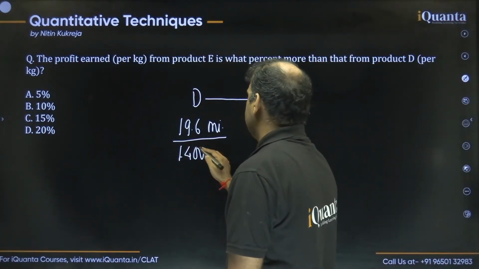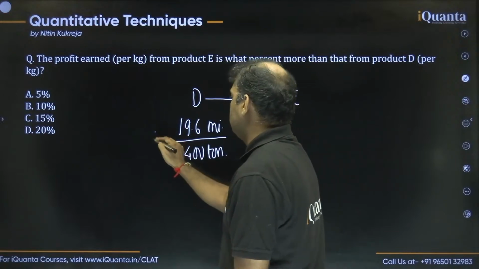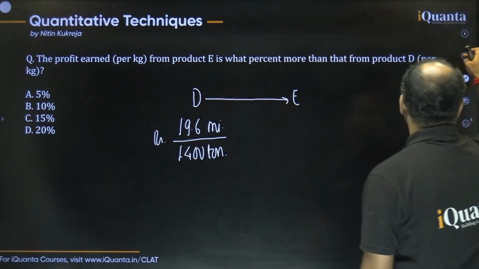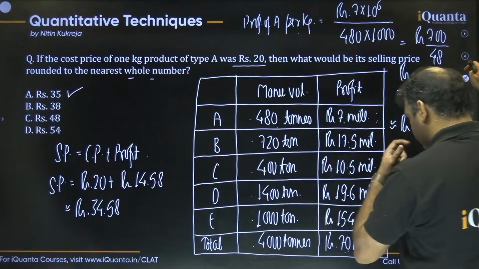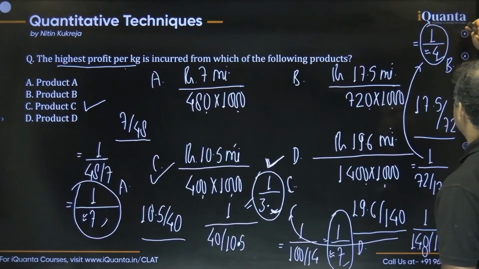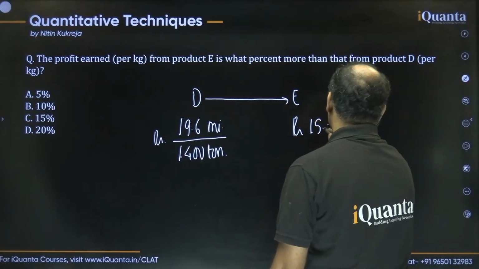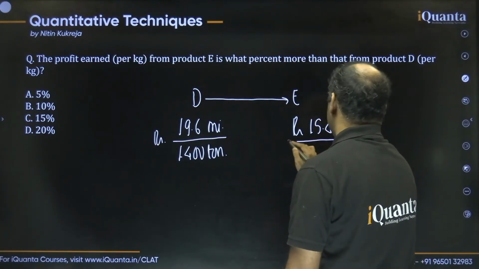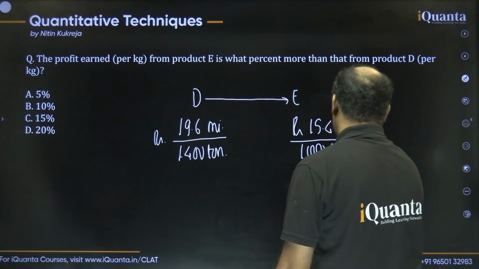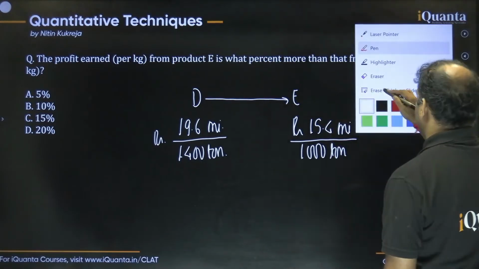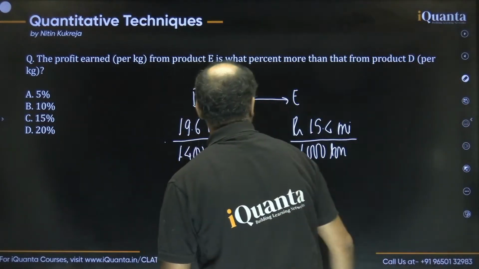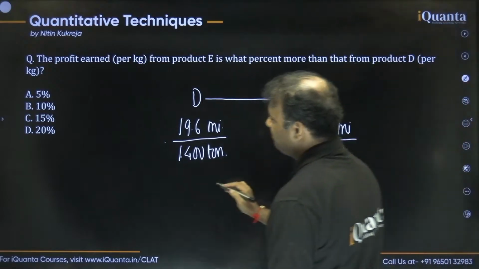Similarly, let's talk about the profit of product E as well. So for product E, the profit is 15.4 million upon 1000 tons. Now here also the good thing is that we are finding the percentage change, right? We are not finding the change in the profit, right?